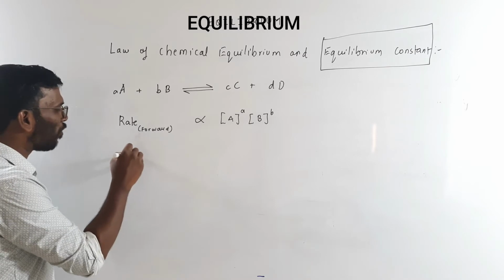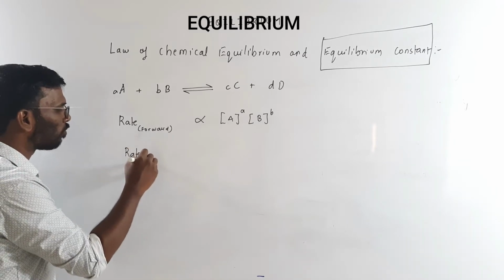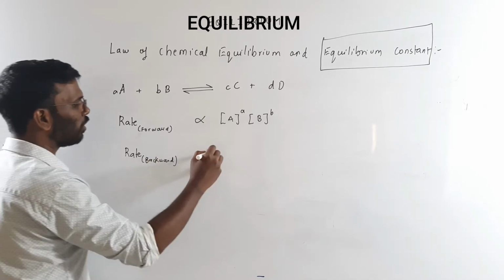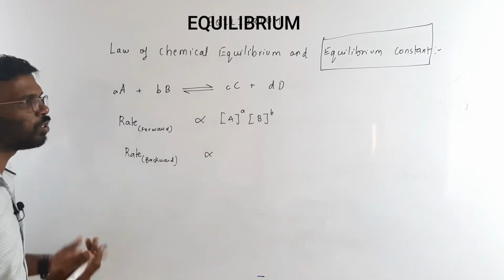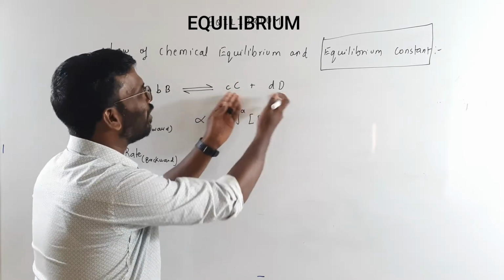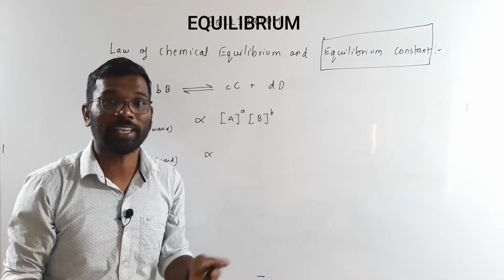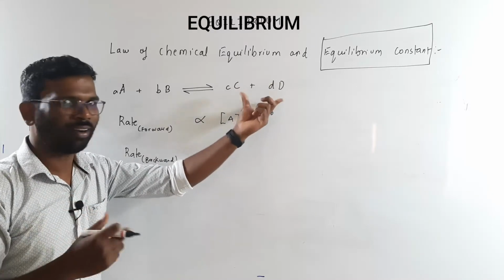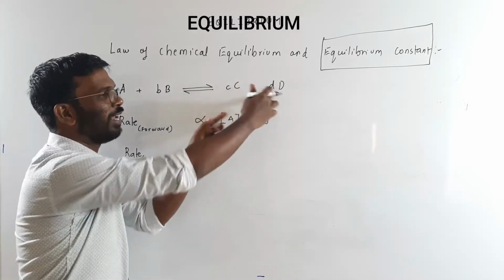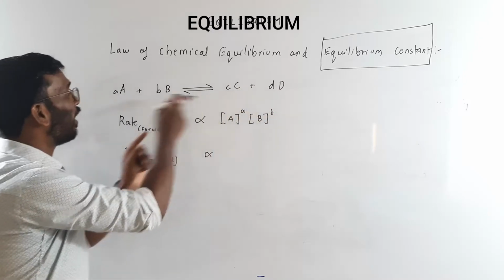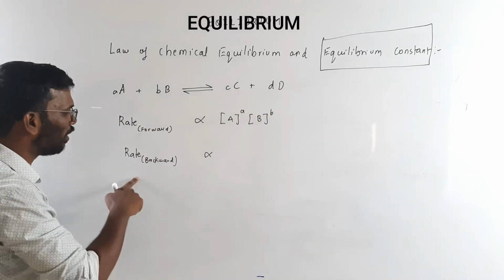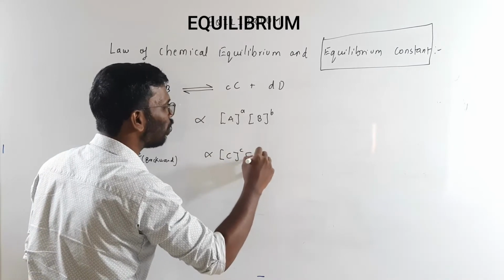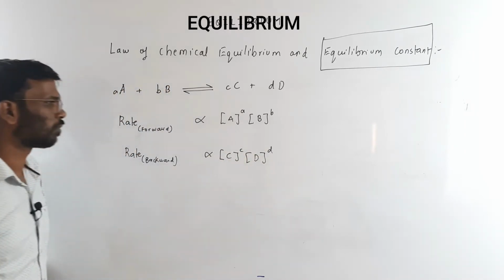And the rate of backward reaction is directly proportional to whose concentration? Backward means you can consider there's C and D as a reactant now. For the backward reaction, C and D are reactants and giving you back A and B. So here for the backward reaction, it is the concentration of C raised to the concentration of D, right?